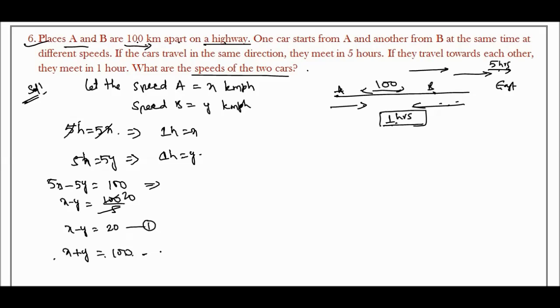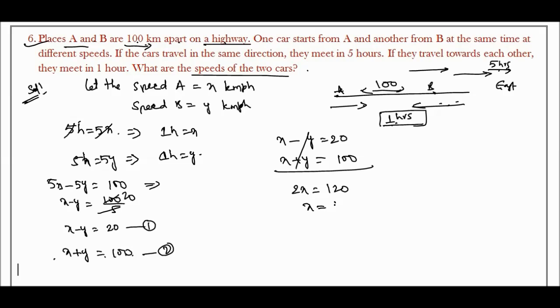We need to find the solutions. Here x minus y is equal to 20 and x plus y is equal to 100. Adding, y gets cancelled, so 2x is equal to 120. So x is equal to 120 divided by 2, which is 60 kilometers per hour. Now we need to find y, the speed of B.